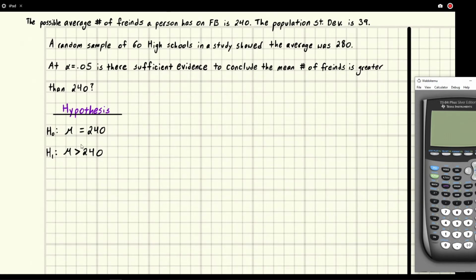Up next, we need to identify the claim. Which one of these is the claim? We look for what we're trying to conclude. We're trying to conclude that the mean number of friends is greater than 240. That means the claim is the alternative hypothesis. I'll write that here in blue. This one is the claim.